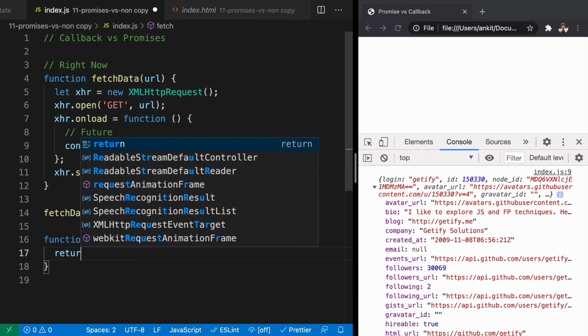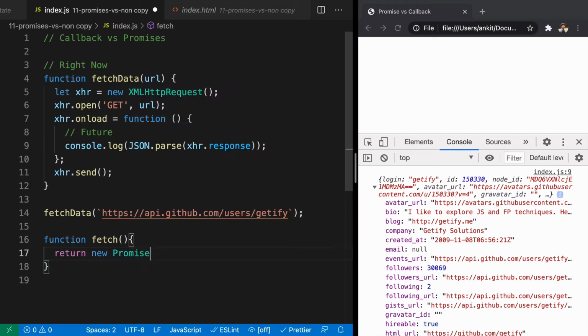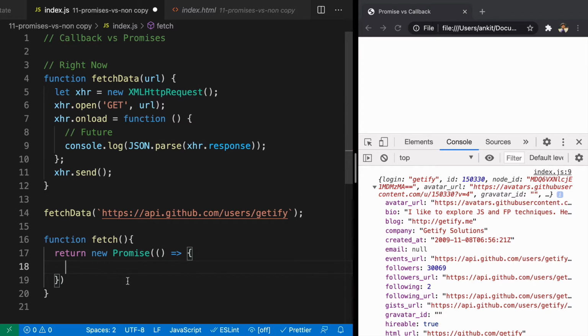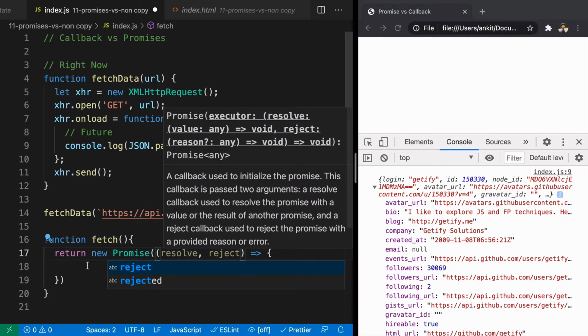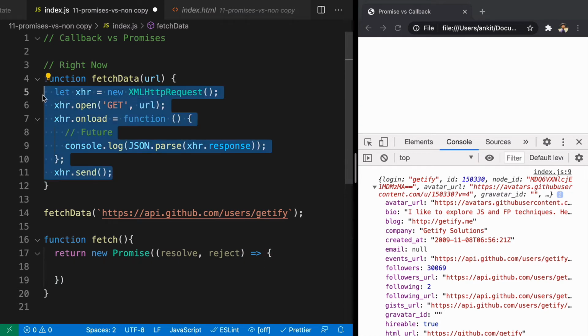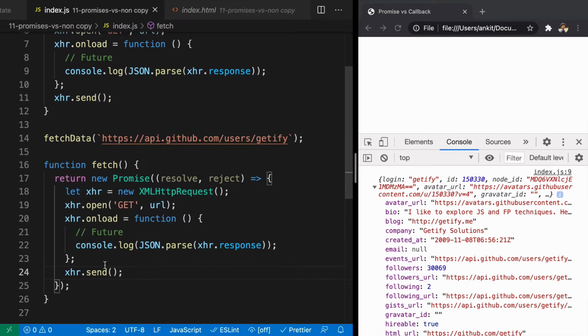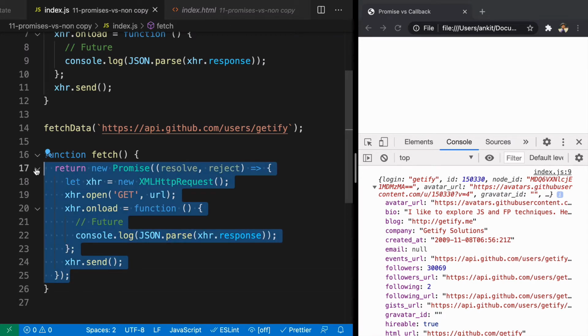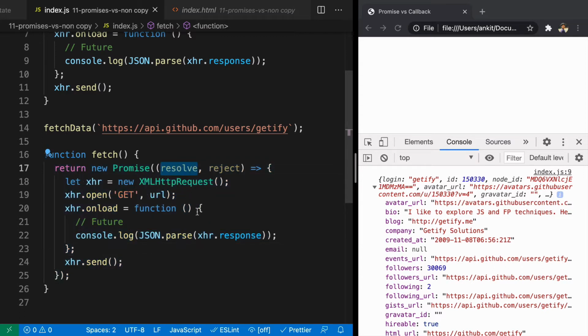So we'll say return new Promise. And we know that a promise accepts a resolver function, so we'll keep it here. This resolver function gets access to two functions, that is resolve and reject. Now we'll do the similar thing that we are doing here. The only thing we did here is we wrapped this whole thing inside a promise. Why a promise? Because a promise acts like a receipt or a placeholder value that will resolve to some other value in future.